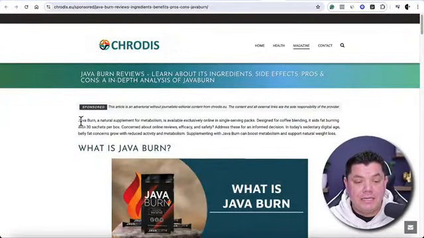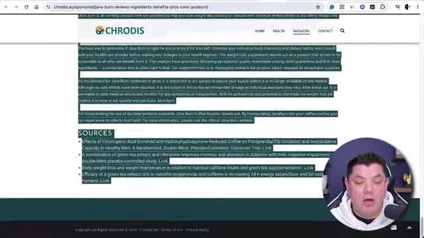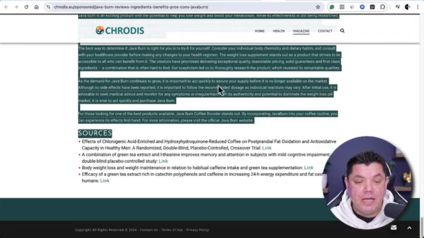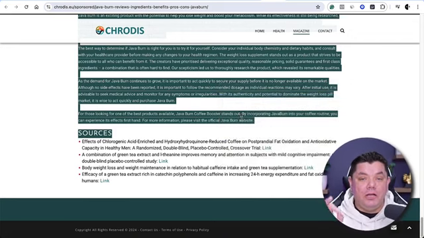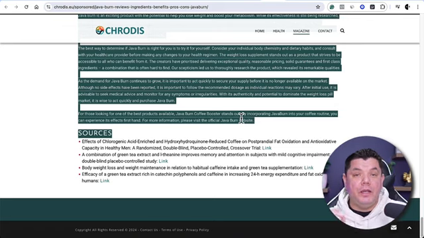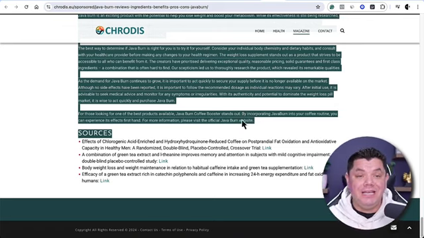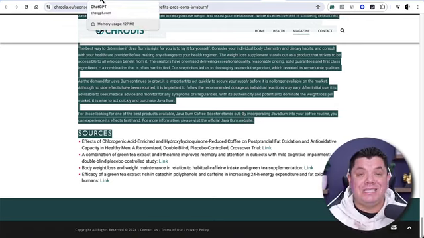Okay, so what you want to do now is come over here, guys, and copy this entire article. So you want to come over here and copy this. Now what I want you to do is pay close attention, because this is where we are going to use ChatGPT to put all this together.